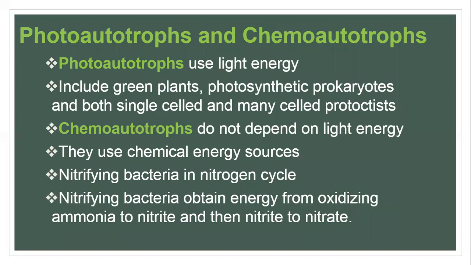Now coming to the differences once again. Photoautotrophs use light energy, and examples of photoautotrophs include all the green plants and photosynthetic prokaryotes. There are many bacteria who can do the process of photosynthesis. Also single-celled and many-celled protoctists are organisms we will talk about when we discuss the classification of organisms.